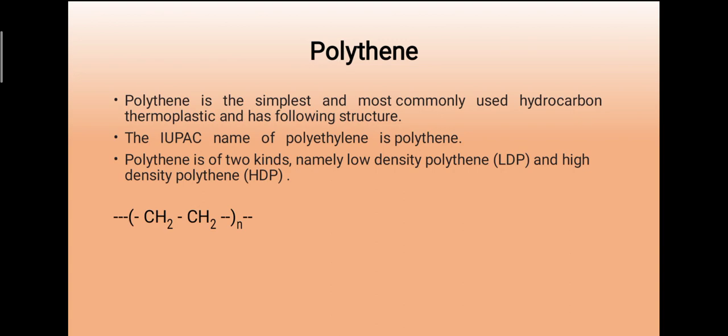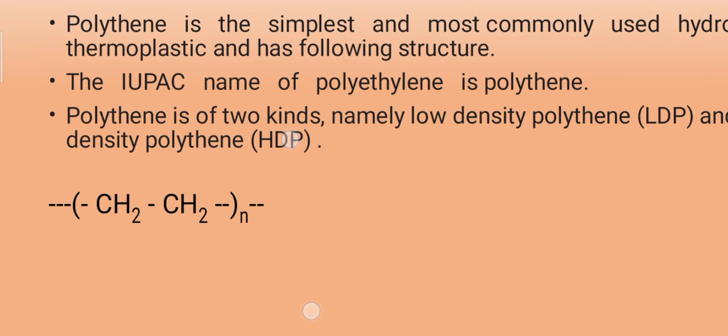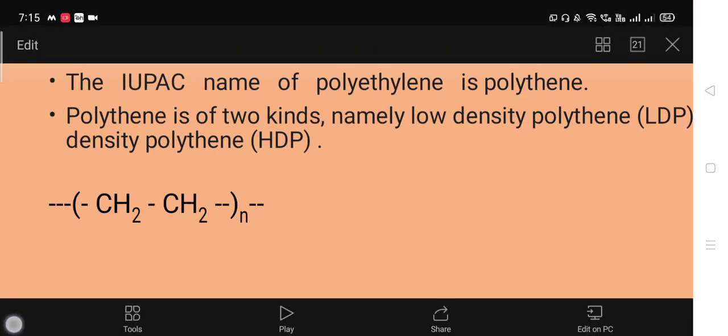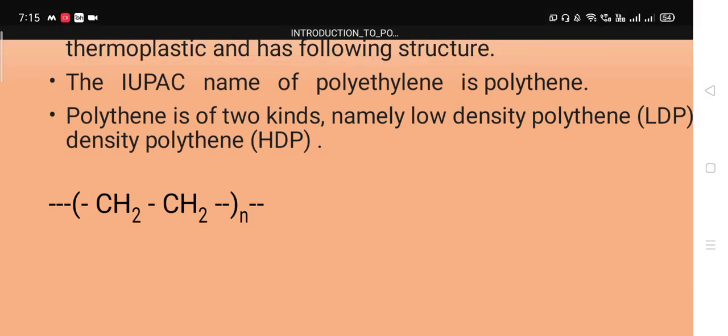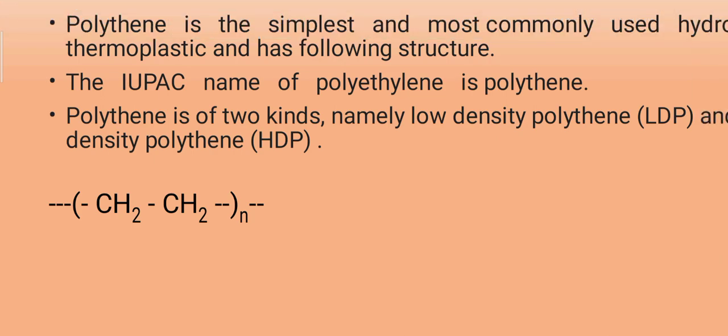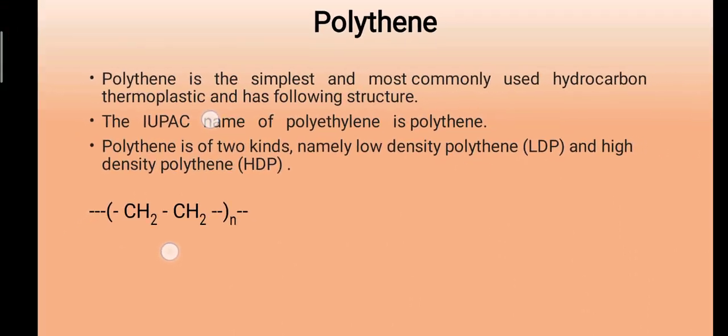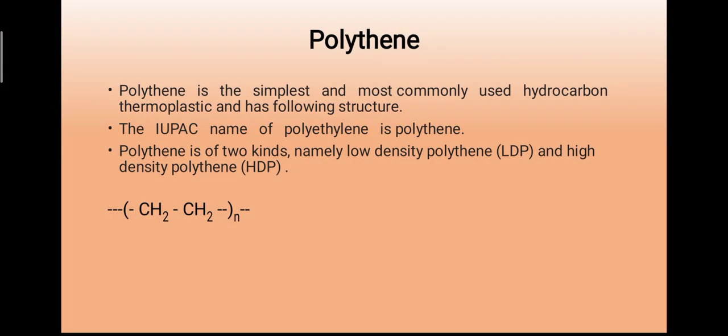Now in the structure you can see CH2 n times, meaning in the initial product we see CH2=CH2. Whenever these double bonds open, between the carbons single bonds are there, and the single bonds are stretched n number of times.